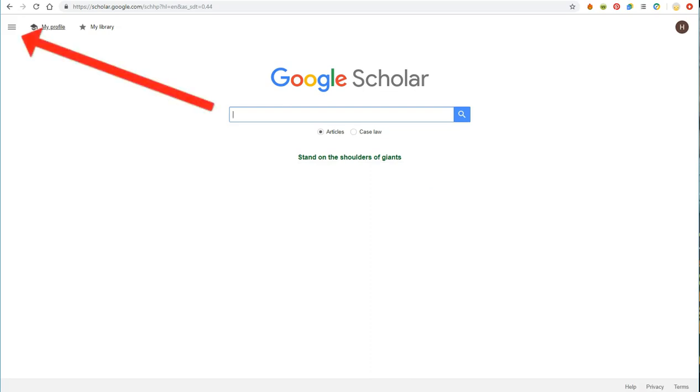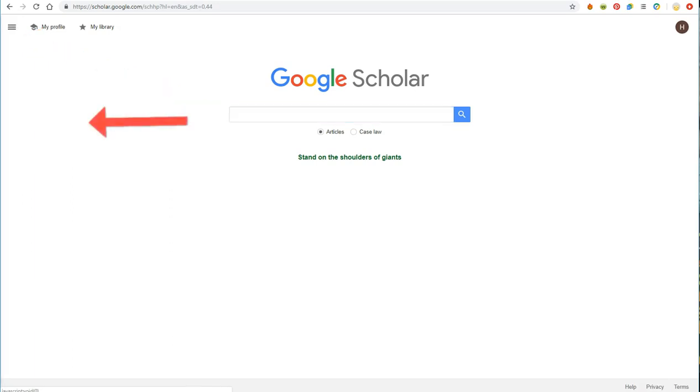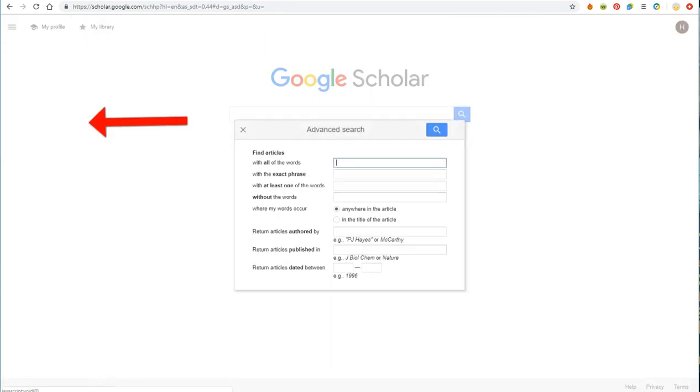To access the advanced search, click the 3-line menu on the upper left side of the screen. Then click on Advanced Search. This brings up a toolbar similar to the ones you would see in a library database. The first box will search all of the words that you include. This box is not going to pull up results with the words in the order that you typed them.